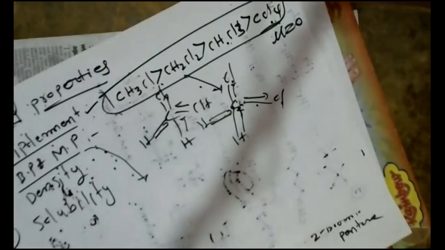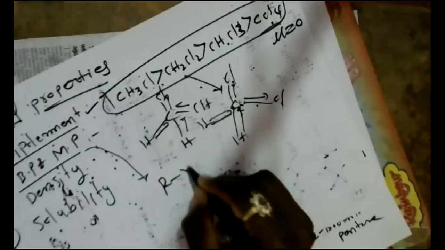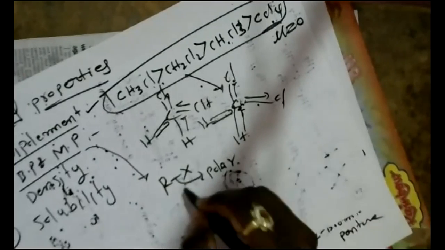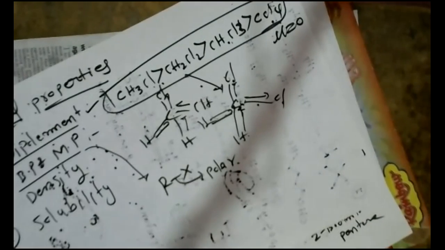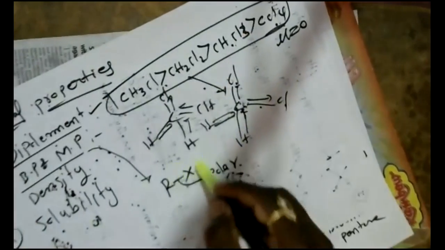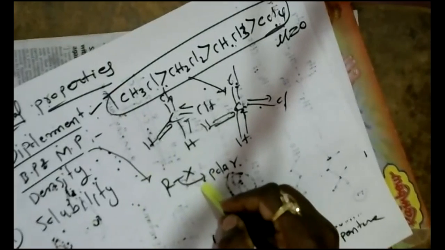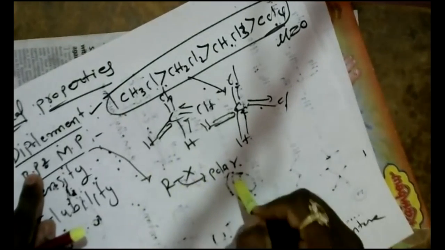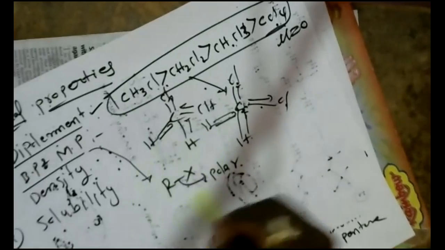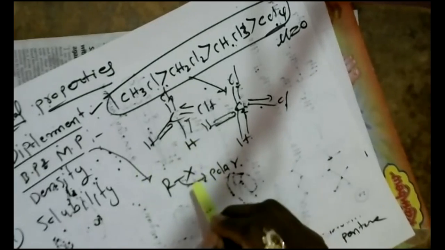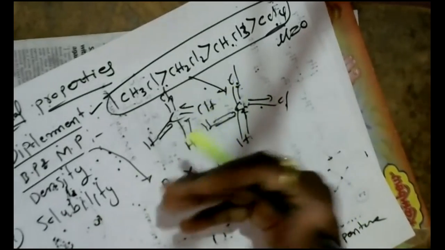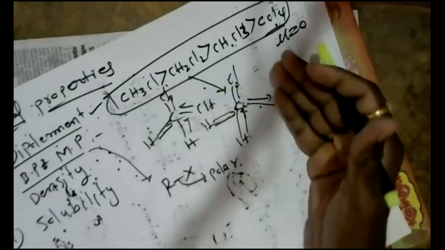Dear students, in alkyl halides the carbon-halogen bond is a polar bond. Among polar molecules, either dipole-dipole attractions or van der Waals forces of attraction are present. Because of the polar carbon-halogen bond and the high molecular mass, alkyl halides have greater intermolecular forces than alkanes of comparable molecular mass.